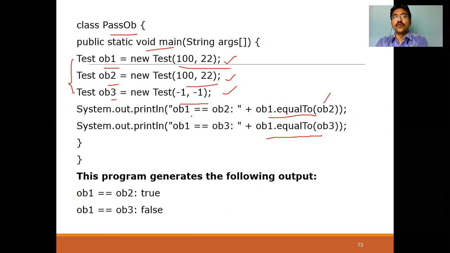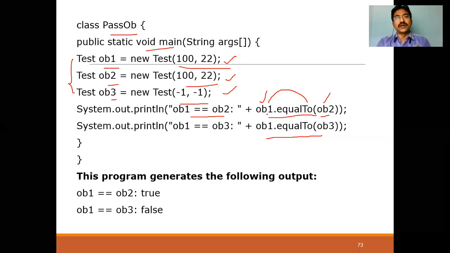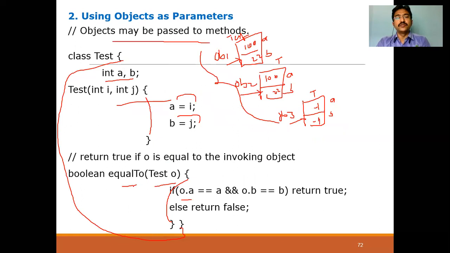We are displaying OB1 equal to OB2. We are checking OB1 dot equals of OB2. We are passing an object directly with the help of object 1. Who called equals? OB1. With the help of which object? OB2 object. Once again, who called equals? OB1, with the help of OB2 object. Now, once it is called, it will go to this equals method.